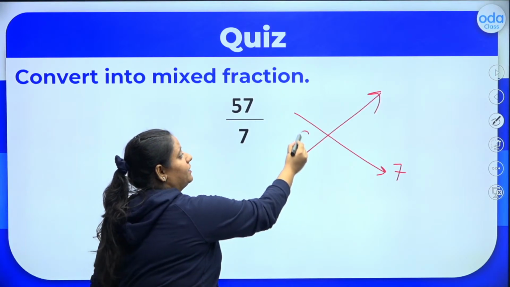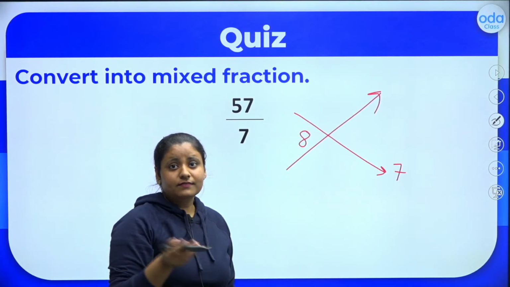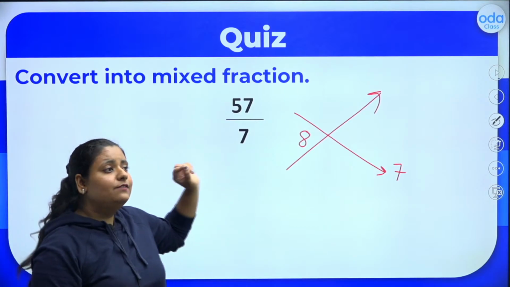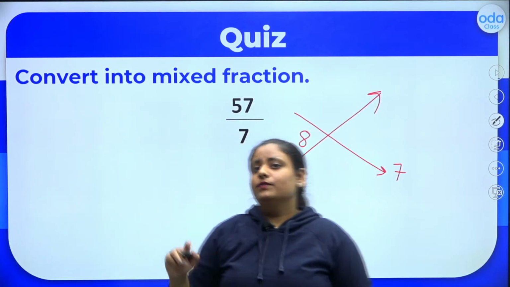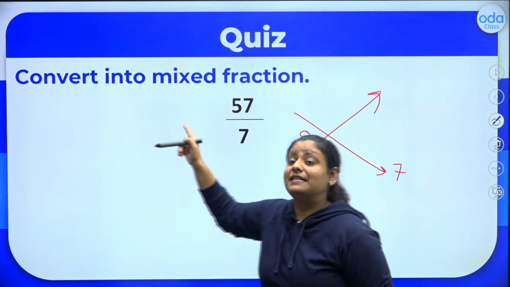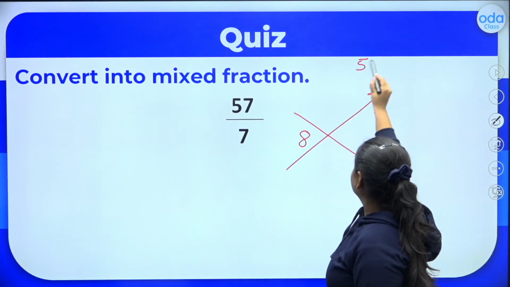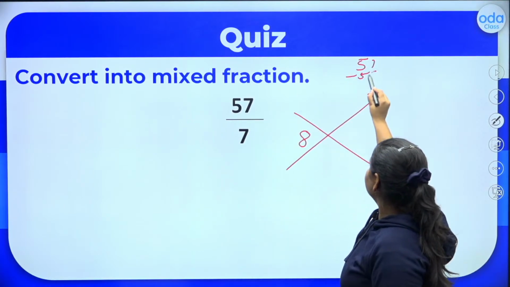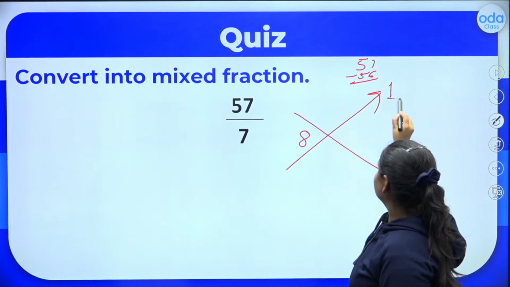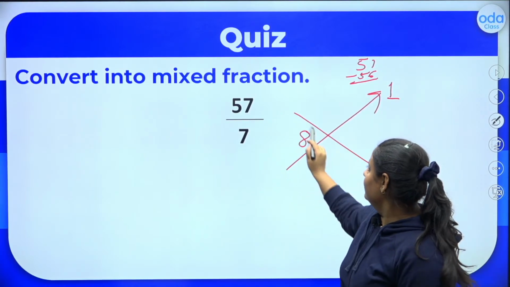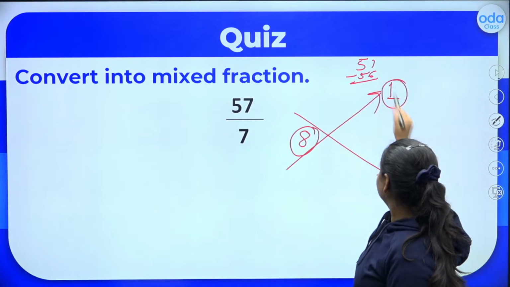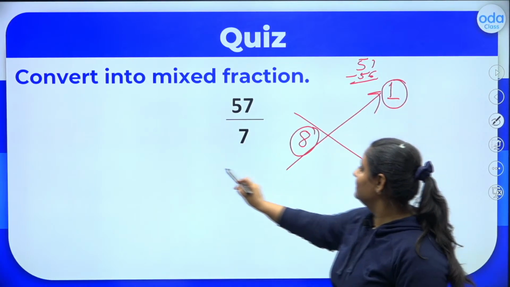So that 8 you are going to write over here. 7 8s, and that 56 you are going to subtract from 57 over here. 57 minus 56, you get 1. Write it over here. This is your answer. 8, 1 by 7. Just write it here.